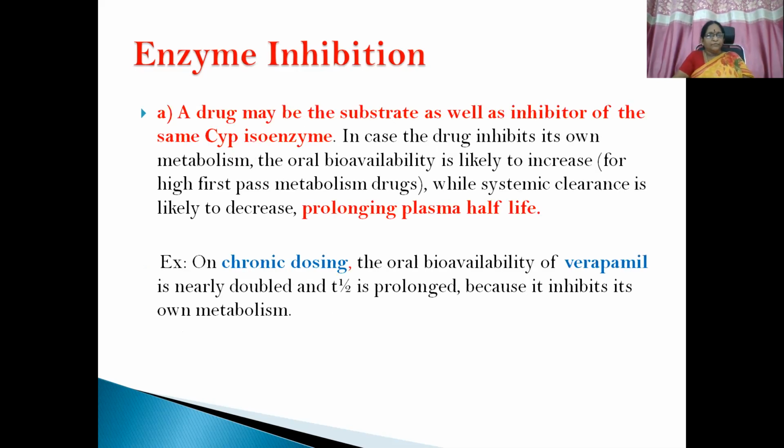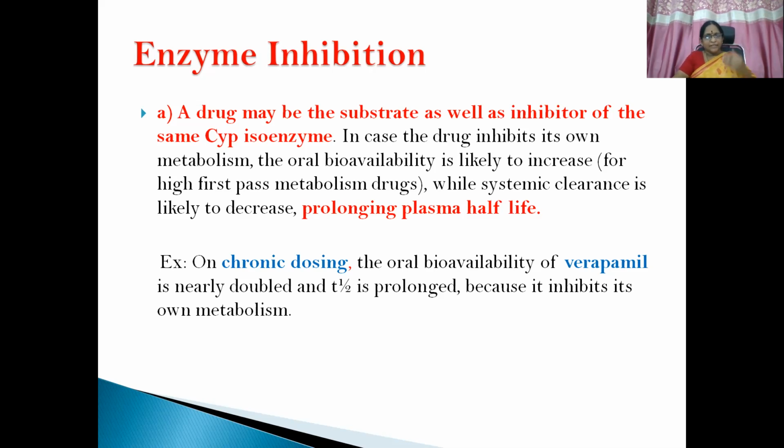So what are the various effects that we are going to see with enzyme inhibition? A drug may be the substrate as well as inhibitor of the same CYP isoenzyme. In case the drug inhibits its own metabolism, the oral bioavailability is likely to increase.